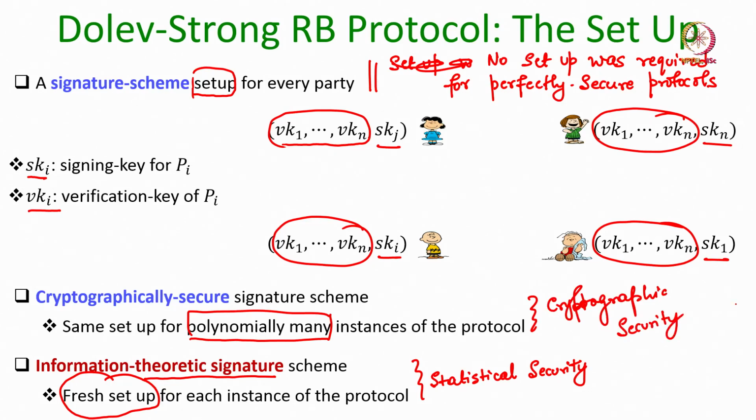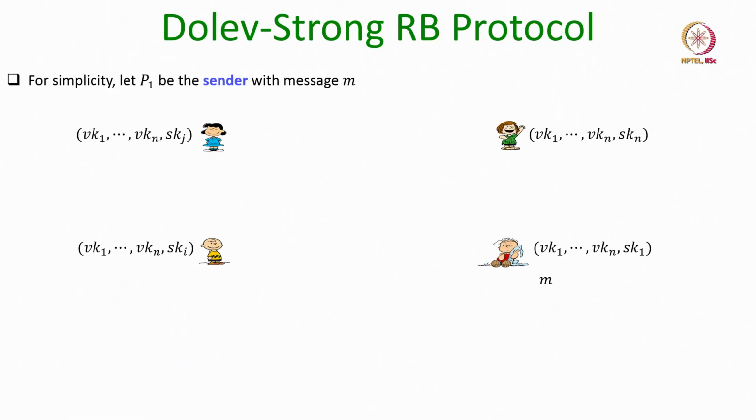So we will explain the steps of the Dolev-Strong protocol irrespective of the type of signature scheme, whether it is cryptographically secure or information theoretically secure. We will just assume it has a signature setup. Depending upon the nature of the setup, we get a cryptographically secure version of the Dolev-Strong protocol or a statistically secure version.